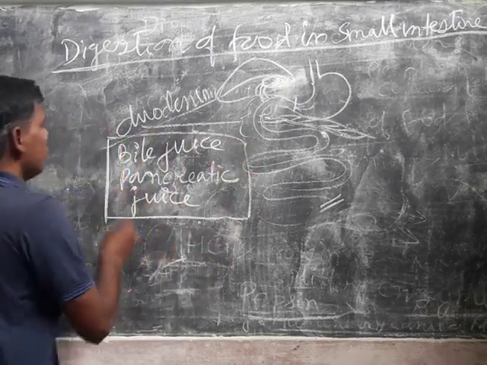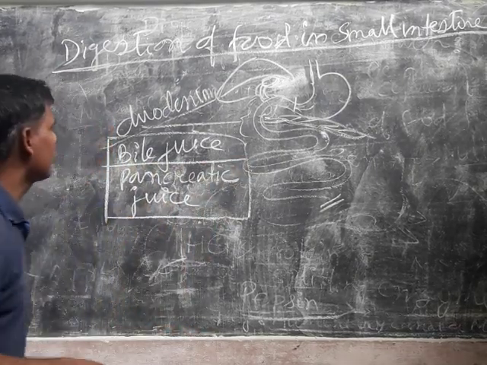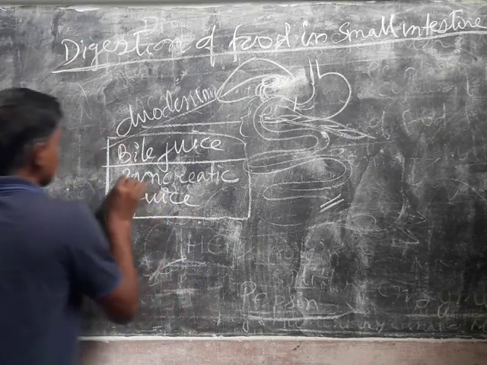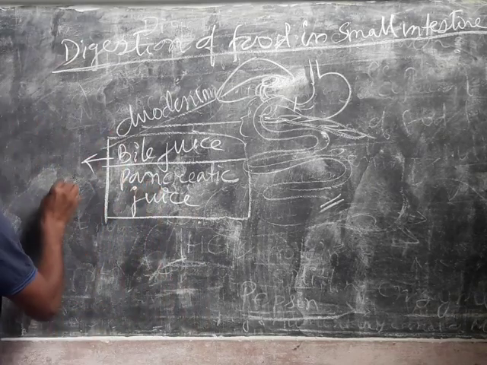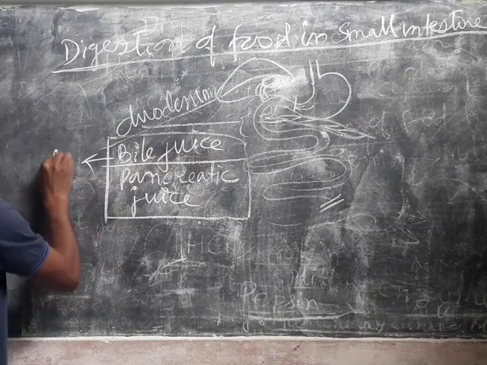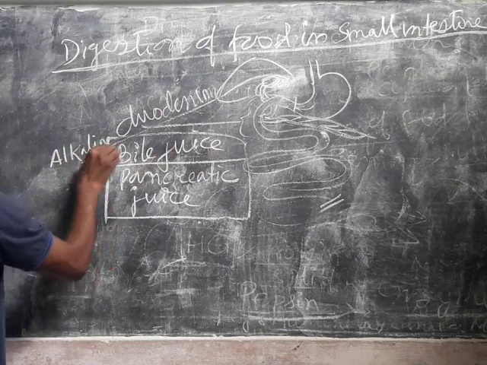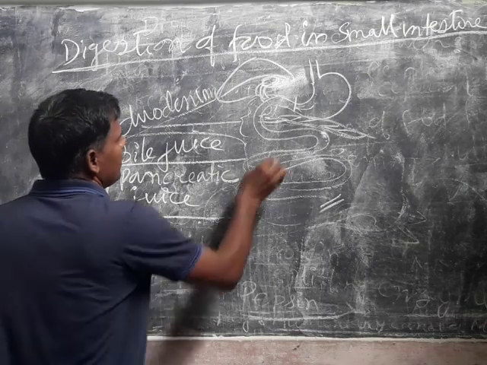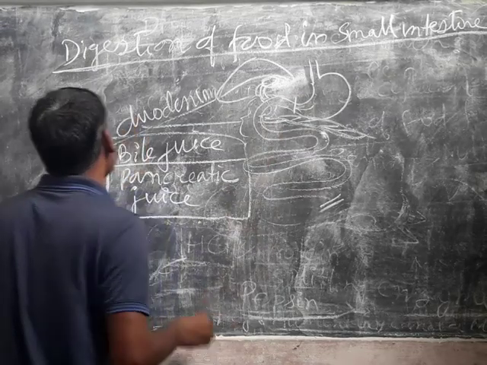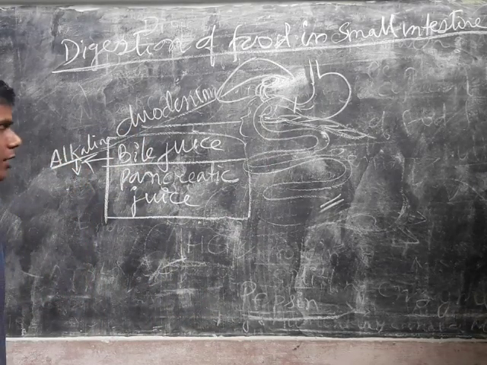Now, what is the role of bile juice and pancreatic juice? Bile juice is alkaline in nature, and it converts acidic food of stomach into alkaline or neutral.